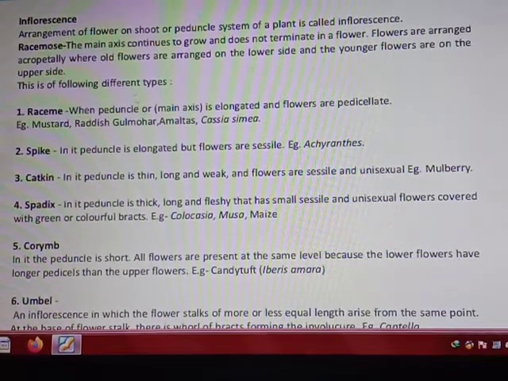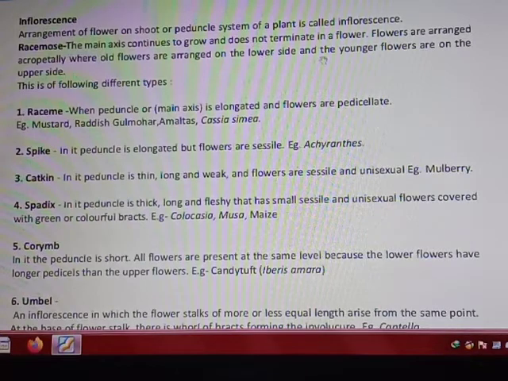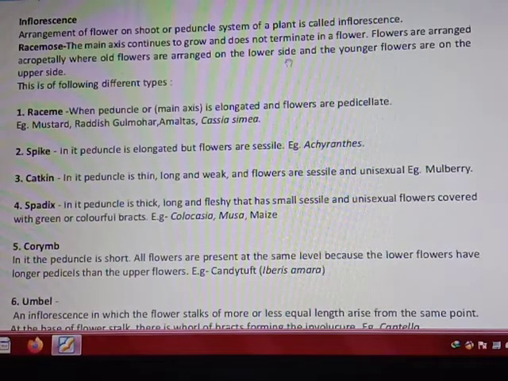In which the main axis grows and does not terminate into a flower, and these flowers are arranged acropetally. Now students, this term is very important. Acropetally means in which old flowers are arranged at the base or at the lower side, and younger ones on the upper side.